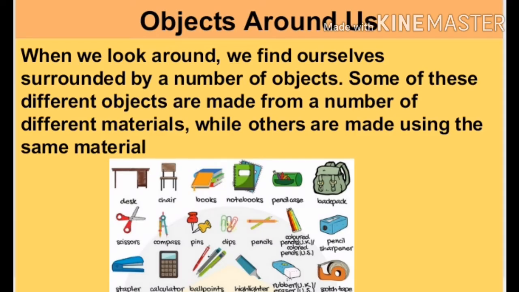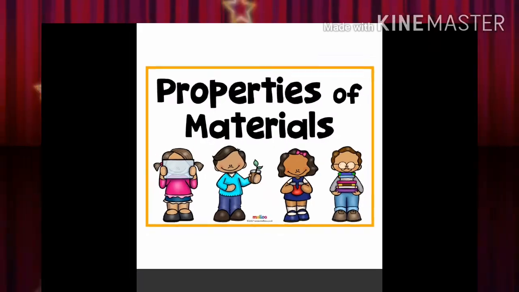When we look around, we find ourselves surrounded by a number of objects. Things can also be grouped on the basis of the materials they are made of. We use different containers to store the things like plastic bottles, glass jars, steel containers, wooden drums and earthen pitchers. Plastic, glass, steel, wood and soil are the different materials used to make the things. Closely observing various things, we find that an object can be made from different kinds of materials and a material can be used to make different kinds of things.